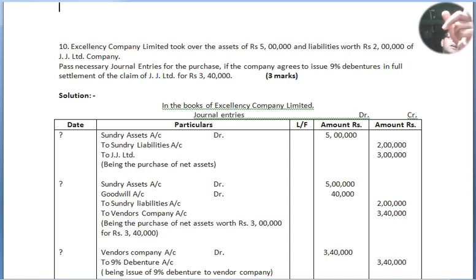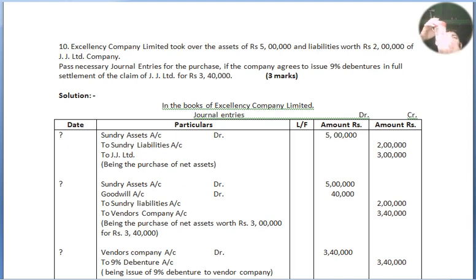Journal entries. We have made the format: date, particulars, ledger folio, debit amount, credit amount. Now we move to the terms and conditions. Assets worth rupees 5 lakh and liabilities worth rupees 2 lakh were taken over by Excellency Limited. So the net asset value here is 3 lakh only. JJ Limited is only eligible to get 3 lakh rupees. But instead of getting 3 lakh rupees, JJ Limited asks Excellency Company to please issue 9% debentures for 3,40,000 rupees instead of rupees 3 lakh. So 40,000 is what? 40,000 is goodwill.